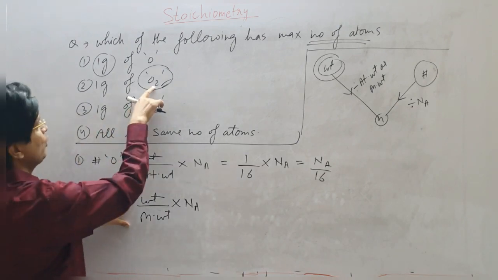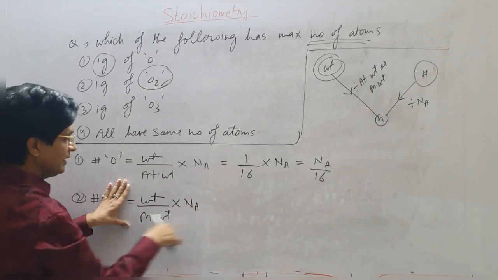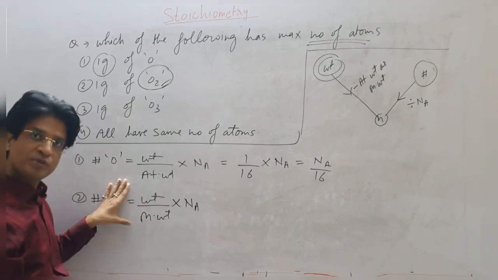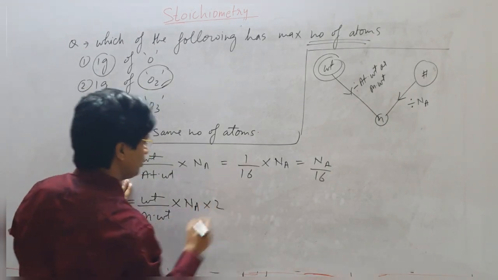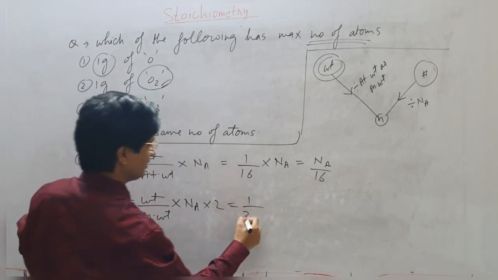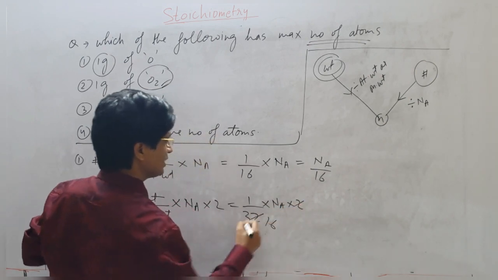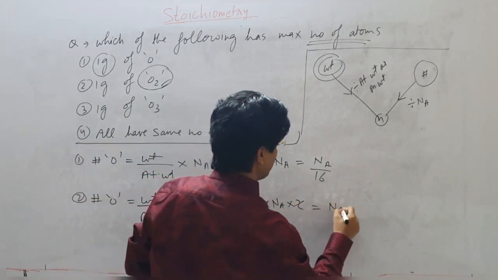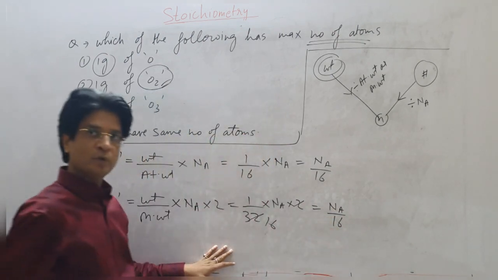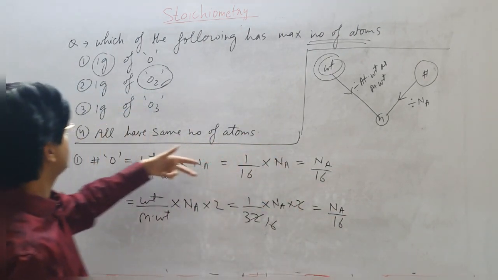Now I know that one molecule contains 2 atoms of oxygen, so these many moles will contain double of oxygen atoms, into 2. Weight is 1, molecular weight 32, into Na into 2. This will be 16. You will get Na by 16. So you can see that you are getting same answer in the 2 cases.